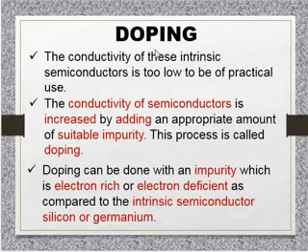Doping. We already discussed that the conductivity of semiconductors at room temperature is quite low. The conductivity of these intrinsic semiconductors is too low to be of practical use. The conductivity of semiconductors is increased by adding an appropriate amount of suitable impurity. This process is called doping. Doping can be done with an impurity which is electron rich or electron deficient as compared to the intrinsic semiconductor, that is silicon or germanium.